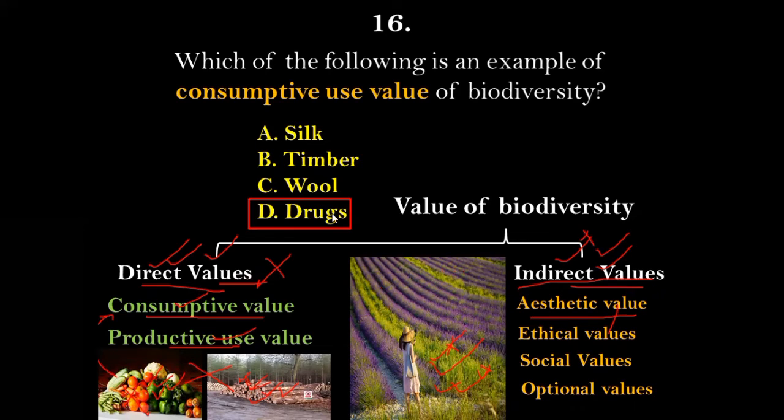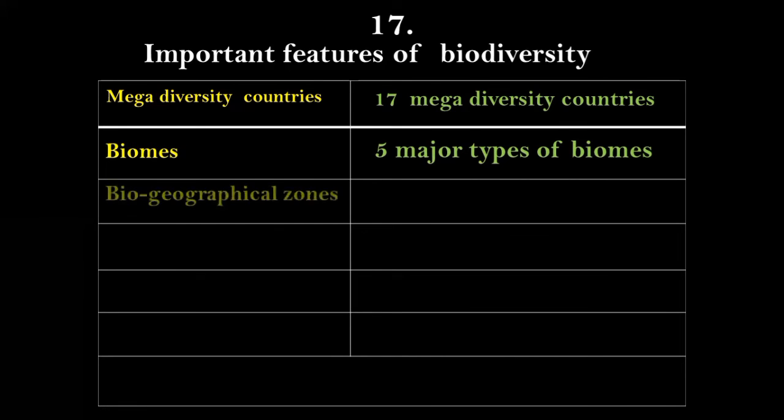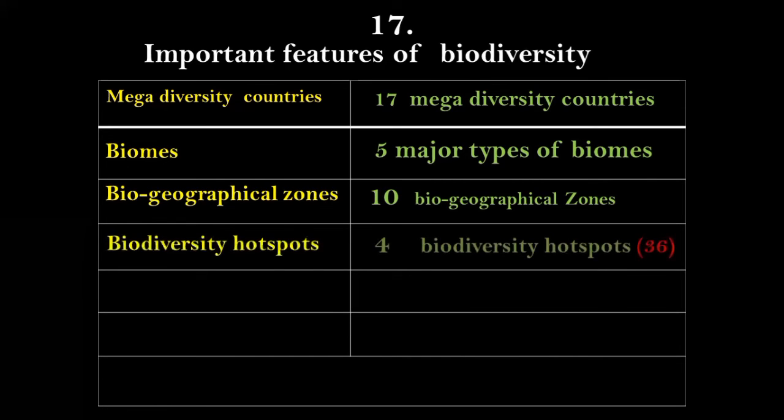Next, question number 17. Important features of biodiversity. For example, there are altogether 17 megadiversity countries in the world. And talking about the biomes, there are altogether 5 major types of biomes. And in the Indian context, the biogeographical classification of India is 10. Altogether, there are 10 biogeographical classifications of India. In India, we have 4 biodiversity hotspots. All over the world, there are altogether 36 biodiversity hotspots. Among these 36, 4 are in India.